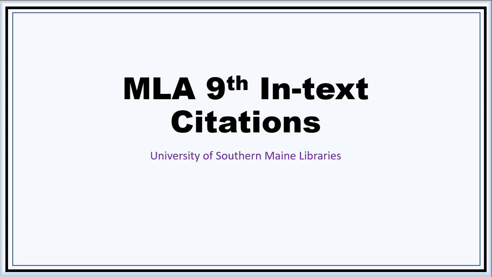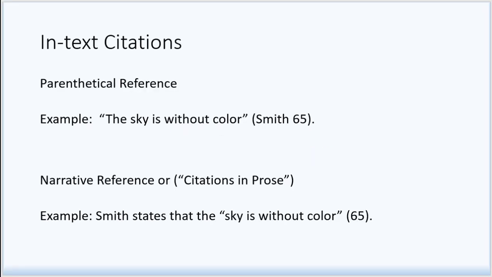This video explains how to create in-text citations in MLA 9th edition. When you begin a paper in MLA, you might be aware that you need to cite another person's idea in the Works Cited page. But that is not the end of the story. You must also cite each quote or paraphrase, a restatement of the author's words, in the exact spot you use it in the paper. These types of citations are known as in-text citations.